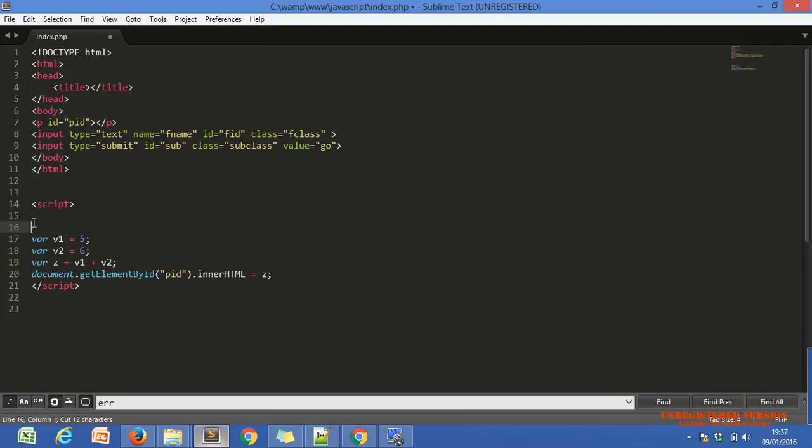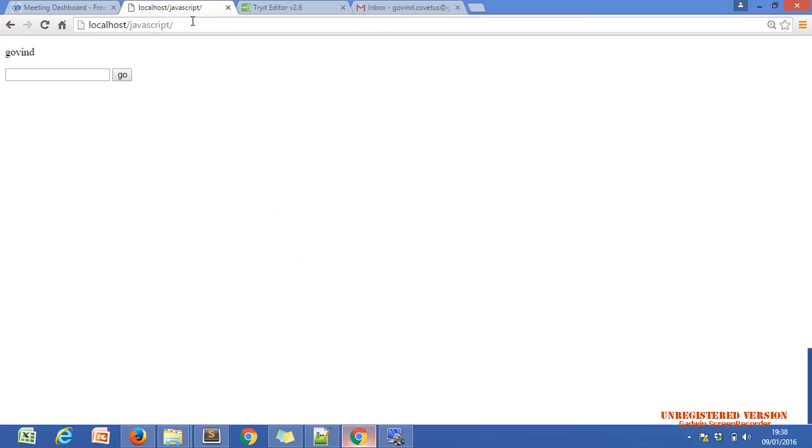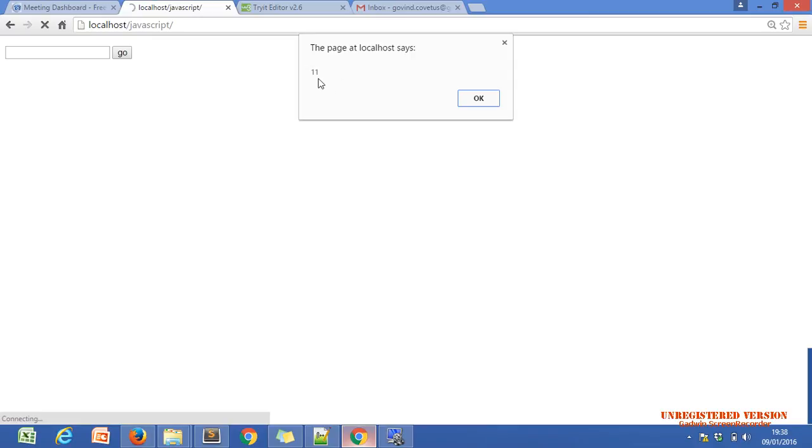If you remove this from here and just pass z, then it will display the value of z, nothing else. Is it displaying or not? 11.